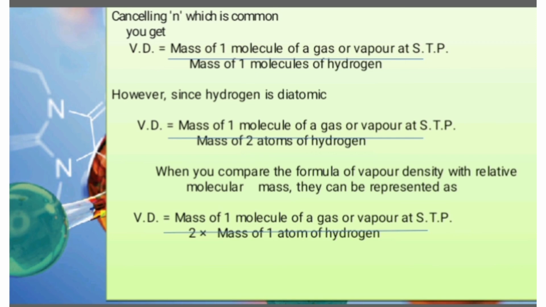So we have converted the volume of a gas into one molecule. Vapor density is equal to the mass of one molecule of a gas or vapor at STP divided by 2 into the mass of one atom of hydrogen. STP is standard temperature and pressure, 273.15 Kelvin and 1 atm atmospheric pressure.